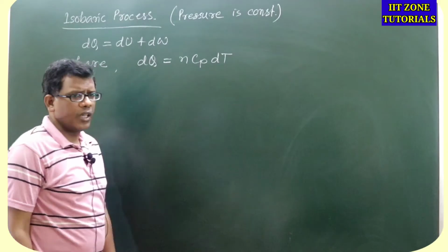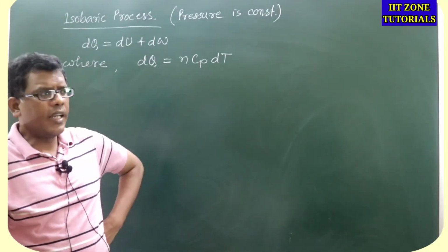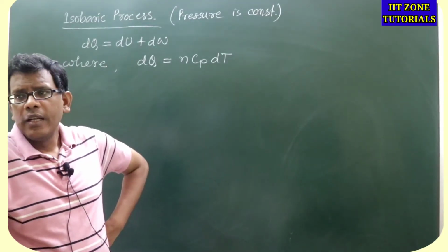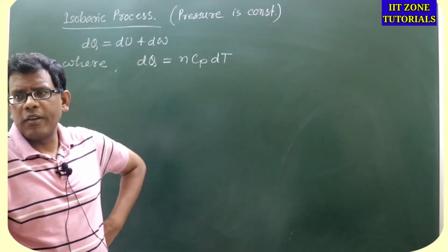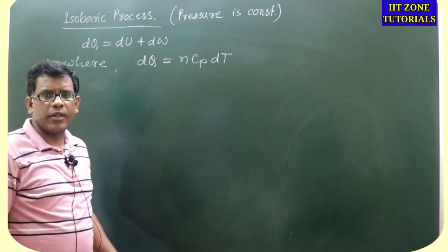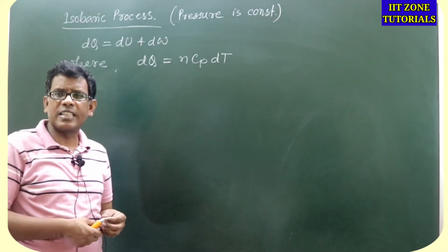Because as I told you that in presence of constant pressure, heat change will be given by Ncp dt, and where volume is constant, there we write down it is Ncv dt.